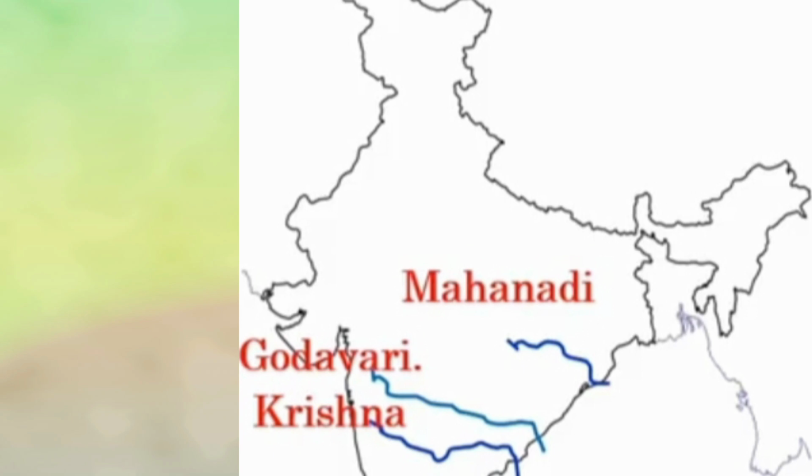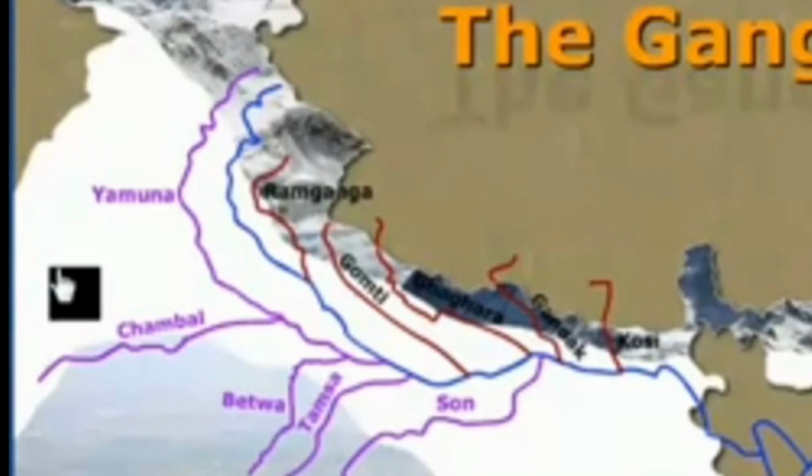Apart from these, some other rivers are the Chambal, Sindhu, Betwa, Son. They originate in the same place. These are tributaries of Ganga. These tributaries join the Ganga river system. They originate in the south and move towards the north.